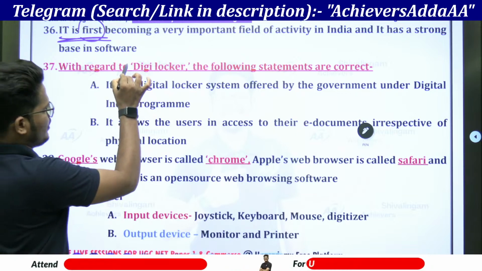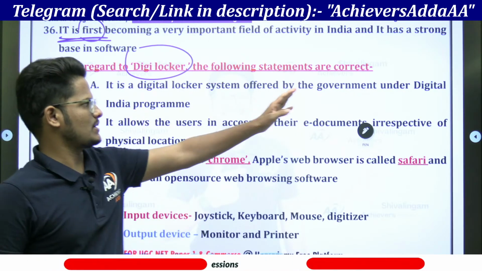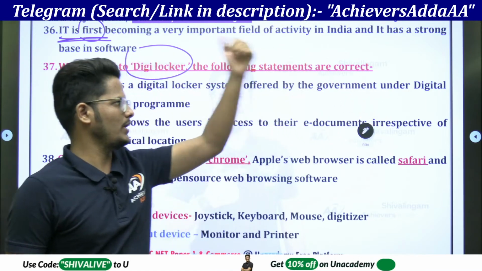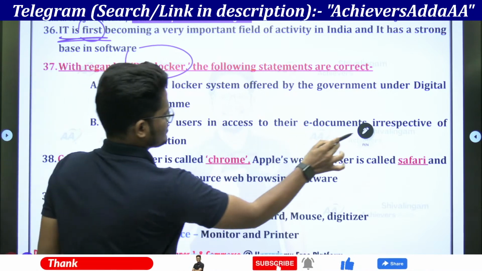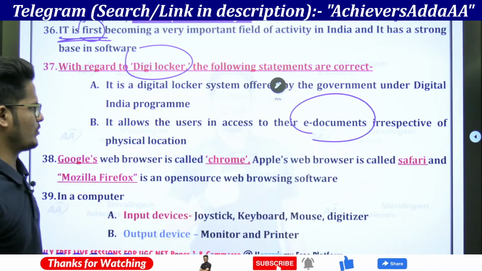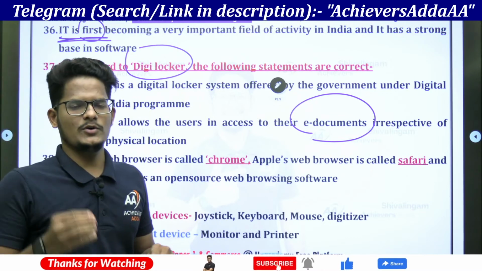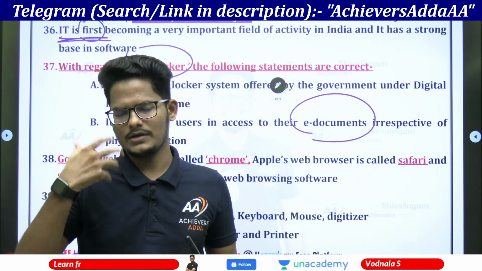Next, with regard to DigiLocker. DigiLocker is a system offered by the Government of India under the Digital India program. It allows users to access e-documents irrespective of physical location. Suppose your Aadhaar card and other verified documents are there.